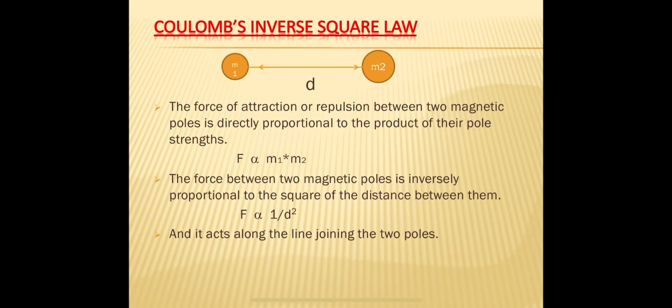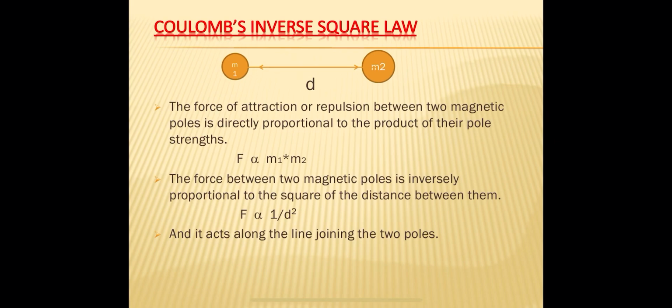That means the force between two magnetic poles depends upon the pole strengths of the two magnets. So what can we say? The force between two magnetic poles is directly proportional to their pole strengths. If the pole strength is high, the force is high. If the pole strength is low, the force is low.